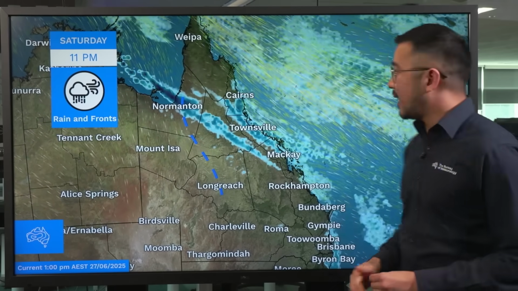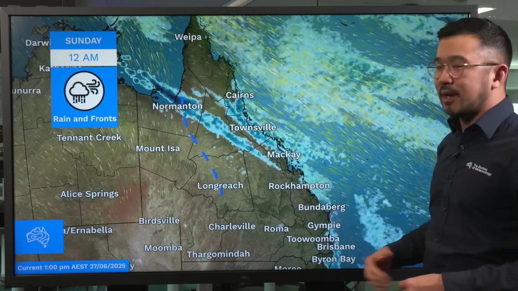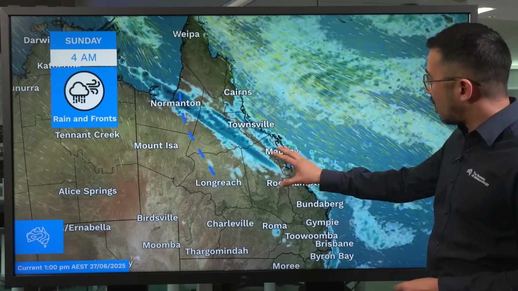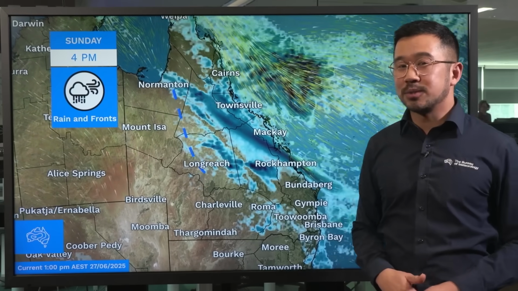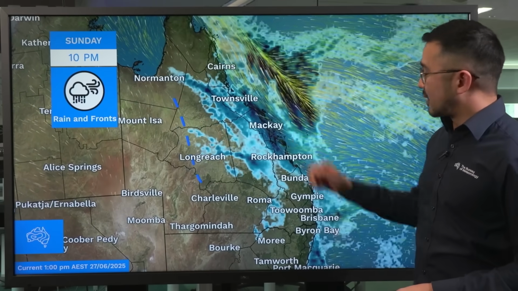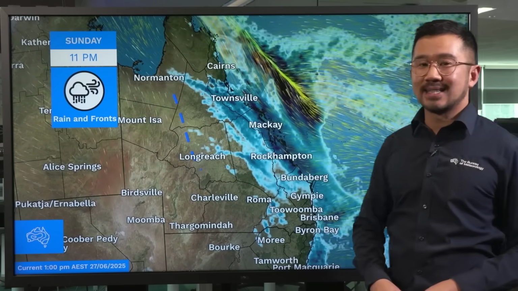As we head into Sunday, we'll see showers and areas of rain building all the way down the coast towards Mackay and Rockhampton. Generally light falls, but we could see some more moderate totals about the coastal fringe. And then by Sunday night, showers increasing across the Darling Downs.